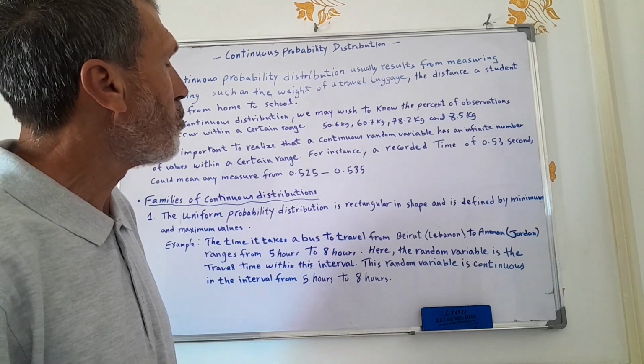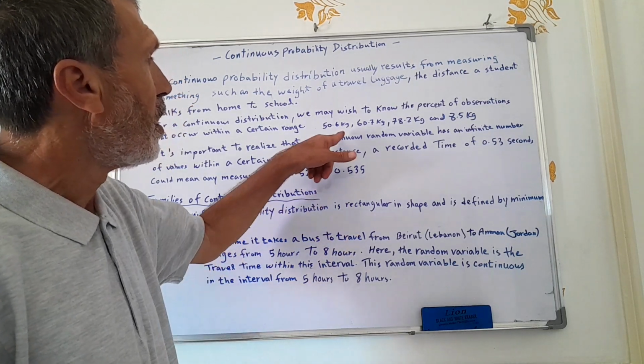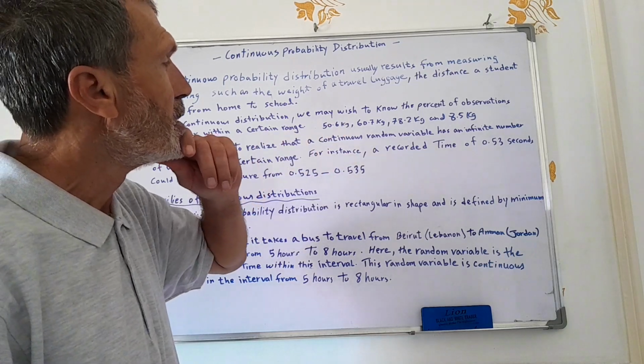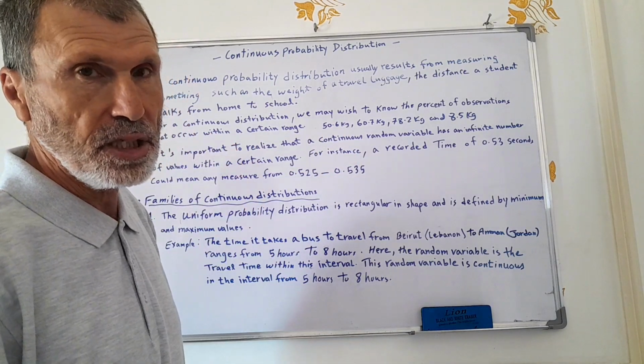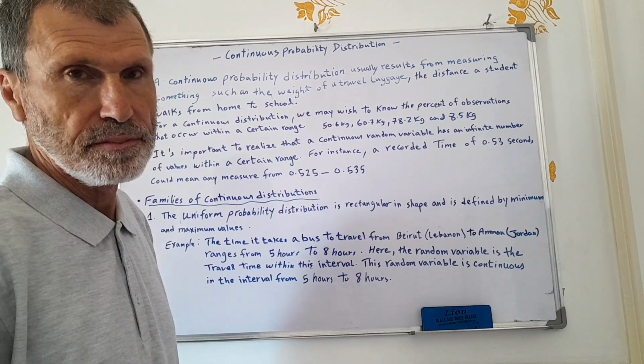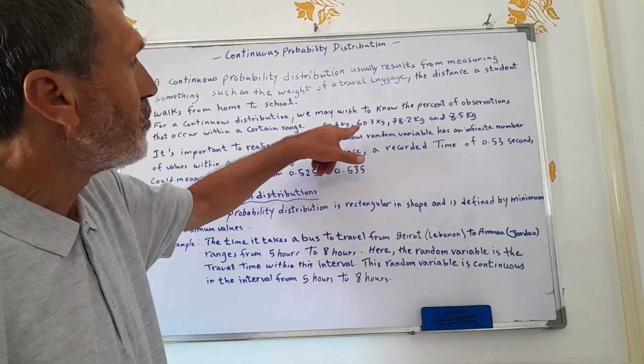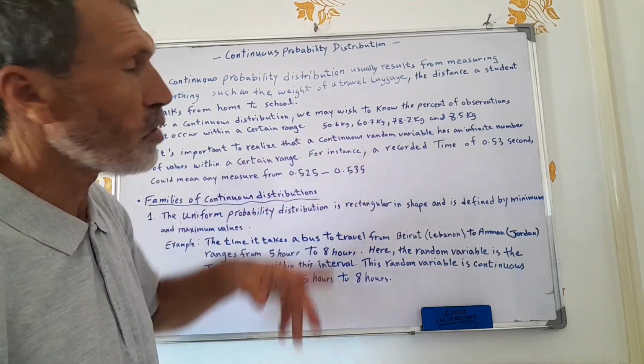Now we may ask, what is the percent of individuals who have weight less than 70 kilogram among those 4 individuals?